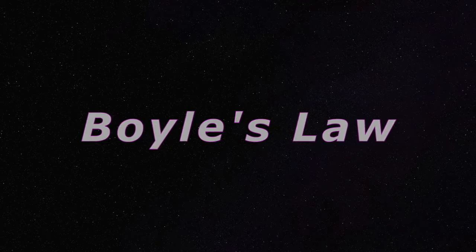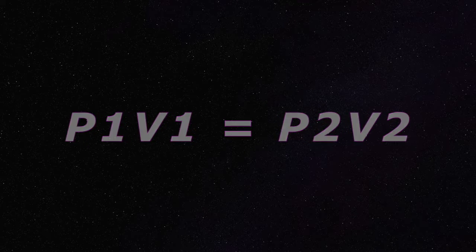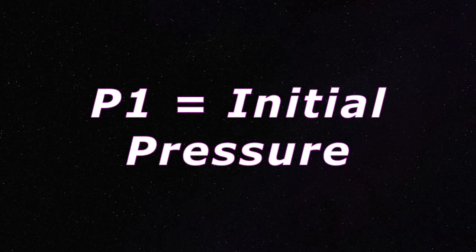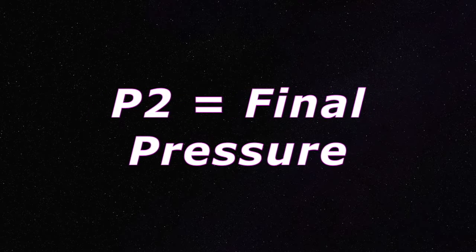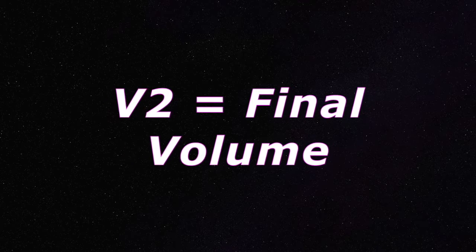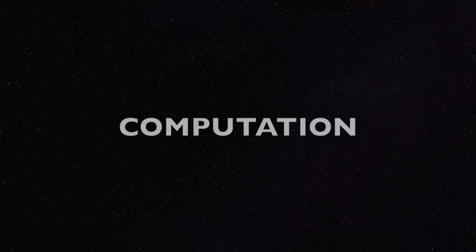Boyle's law has a formula of P1 times V1 equals P2 times V2, wherein P1 is the initial pressure, V1 is the initial volume, P2 is the final pressure, and V2 is the final volume. To compress nitrogen at 1 atm from 750 ml to 500 ml, what must the new pressure be if the temperature is kept constant?